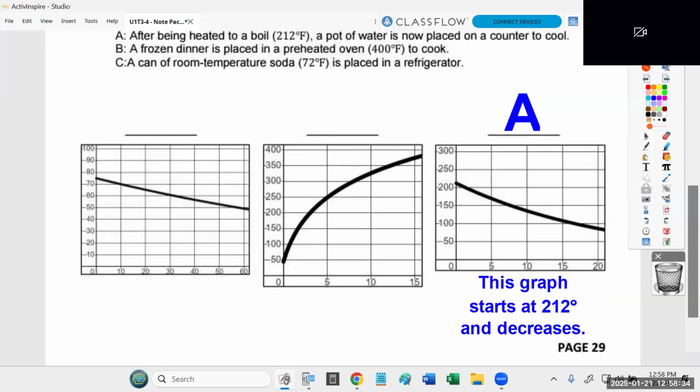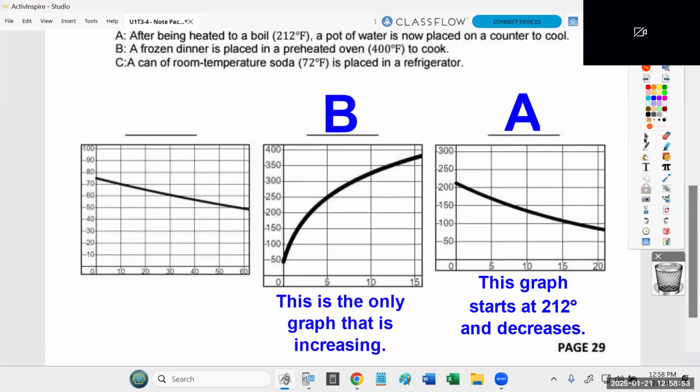Now, the next written description, B, says a frozen dinner is placed in a preheated oven 400 degrees to cook. So which of these show a frozen dinner that is slowly being heated up in the oven? First or second? Second one. Thank you to Toprik for helping with A, and thank you to David for helping out with B. I would agree with David. This is the only graph that shows temperature increasing. Okay, and B is describing a cold thing that's placed in the oven, so it is slowly heating up. And again, the middle graph is the only one that shows increase.